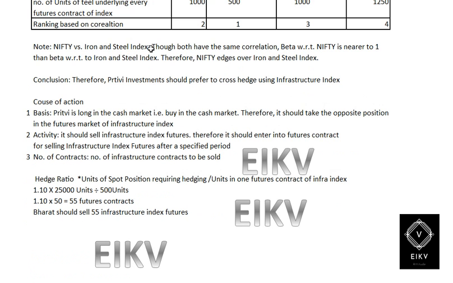Notice that the Nifty versus iron and steel index both have the same correlation. Beta with respect to Nifty is nearer to 1 than beta with respect to iron and steel index. Therefore, Nifty has an edge over iron and steel index. So the conclusion would be, therefore, that Bharat Investment should prefer to cross hedge using the infrastructure index.